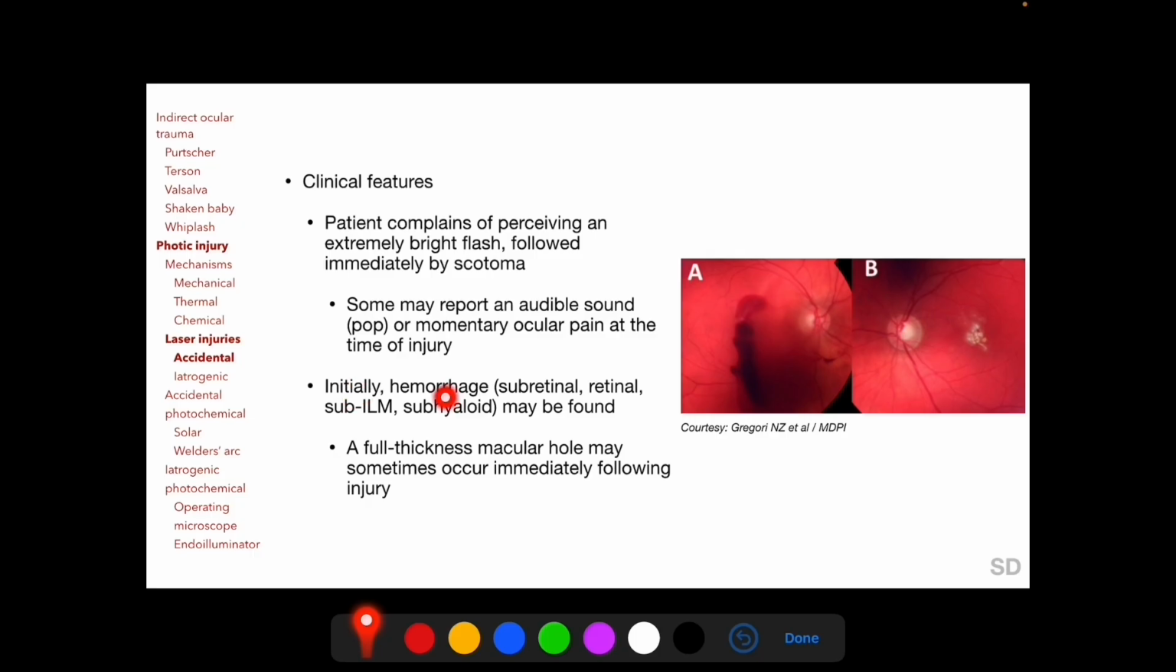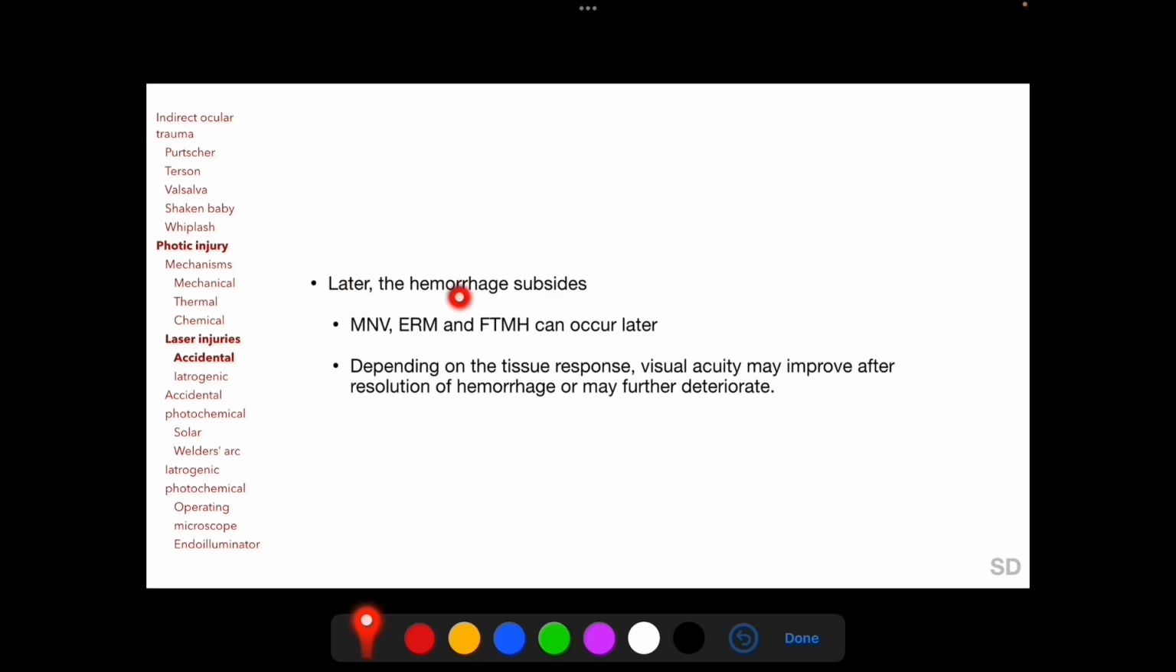Initially, hemorrhages may be found in the posterior segment, such as subretinal, retinal, subhyaloid, and/or sub-ILM hemorrhages, and in some cases, a full-thickness macular hole may occur immediately following laser injury. Later, the hemorrhage subsides and macular neovascularization, epiretinal membrane, and full-thickness macular hole may develop. Depending on the tissue response, visual acuity may improve after resolution of hemorrhage or may further deteriorate.